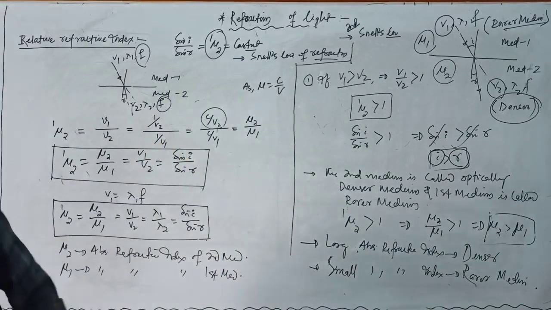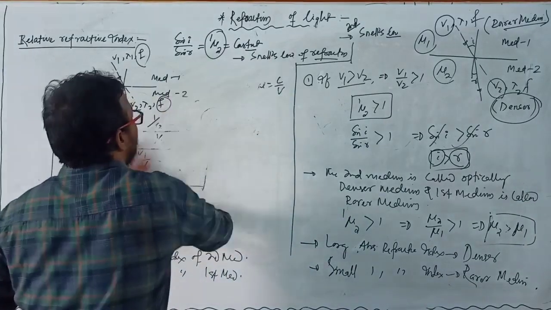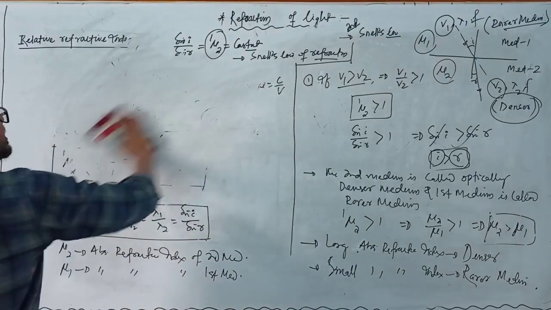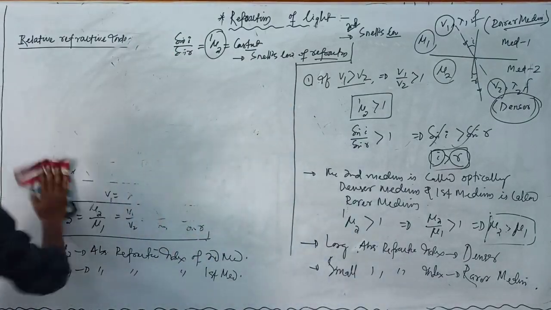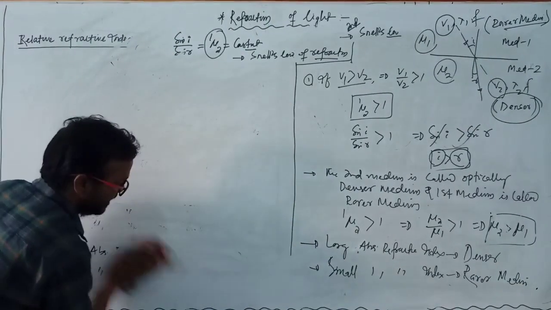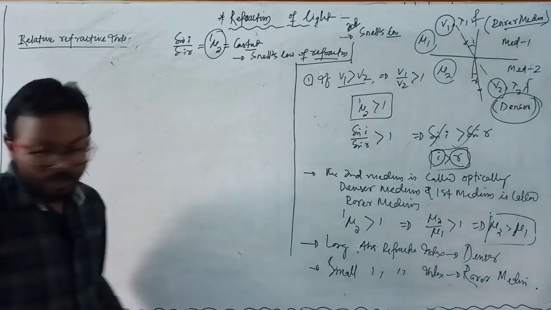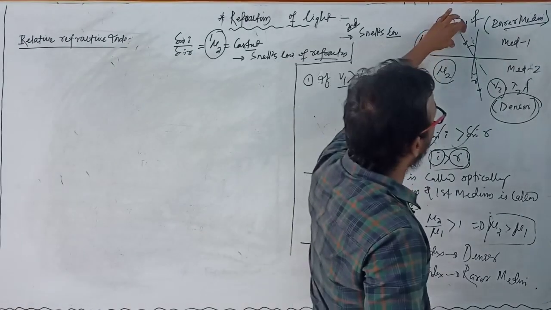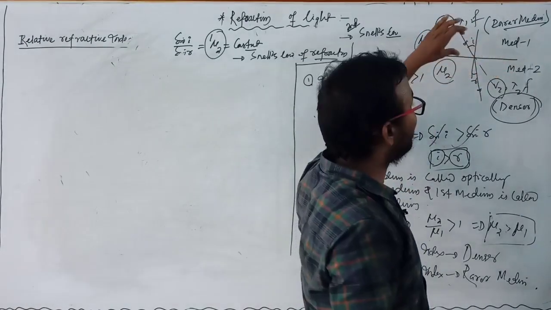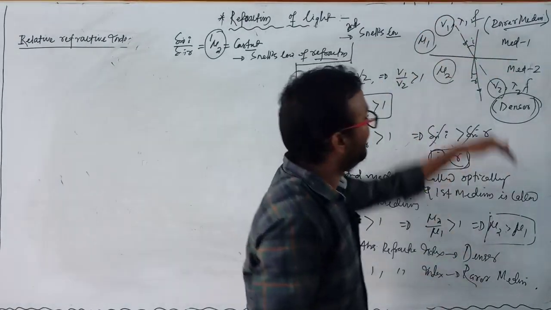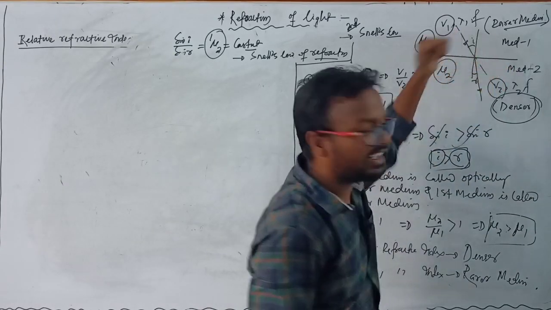Clear? Okay, these are the important points regarding absolute refractive index and relative refractive index of first medium with respect to second medium. And another important thing, when light travels from one medium to another medium, it loses energy while it deviates from its original path.